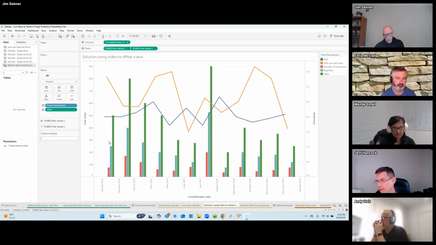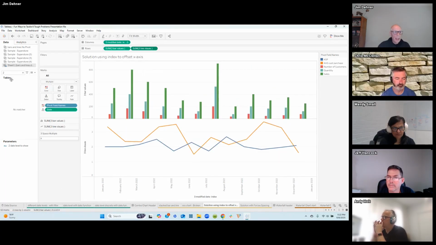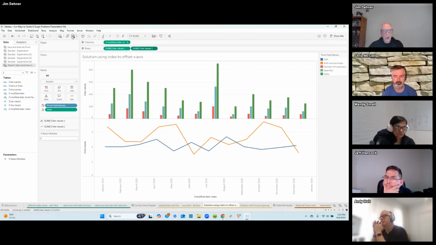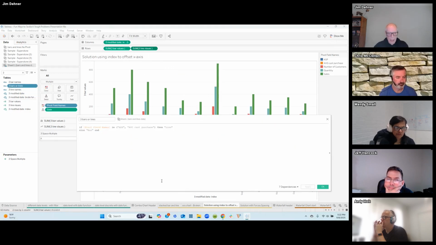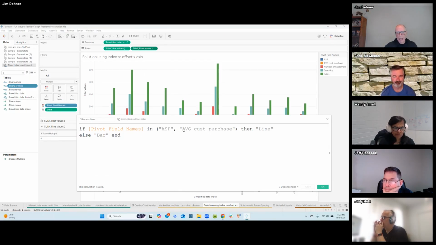Okay, and it's a dual axis chart, and I'm going to break that apart again just so we can see it, and it's a little bit easier to see if I break it apart. And the first thing we're going to do is we're going to decide what are the bar values in our data and what are the line values. So I'm going to go back and I'm going to create a calculation. And all this does is it looks at the pivot field names, and it says if it says averages, the average selling price or the average number of customers, I want to see those as lines. Anything else I want to see as bars.